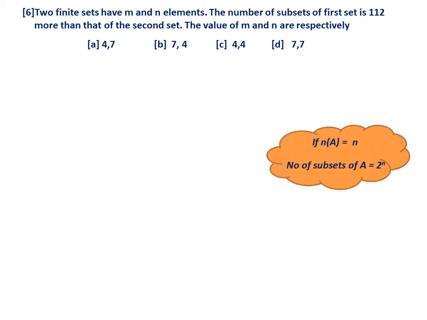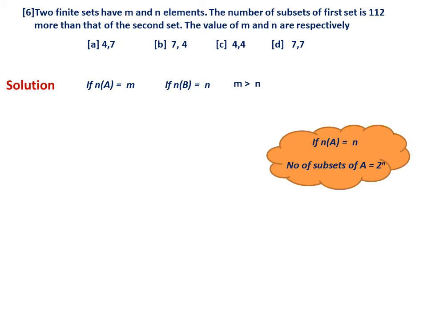See, if the number of elements of A equals n, the number of subsets of A is 2 power n. This you have seen as a property last year. Now let me tell you the triviality of the options. Let the number of elements of A be m and of B be n. If you read the second sentence, the number of subsets of the first set is 112 more than that of the second, meaning definitely m must be more than n.